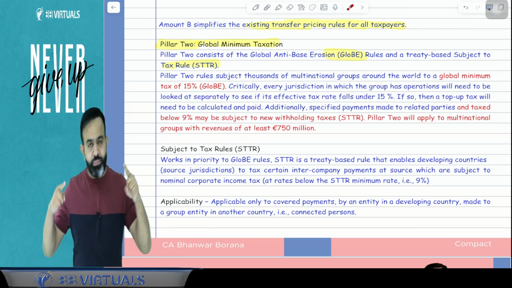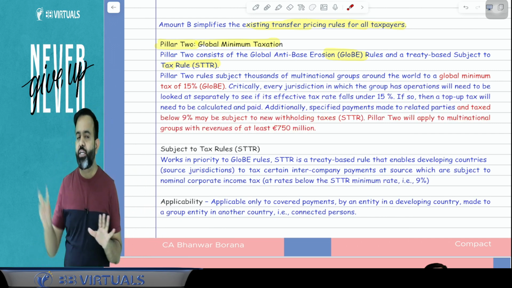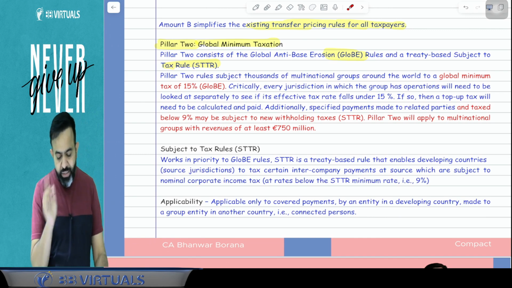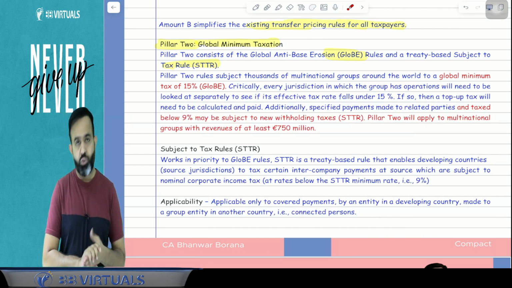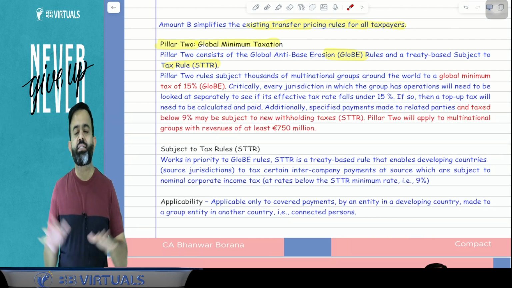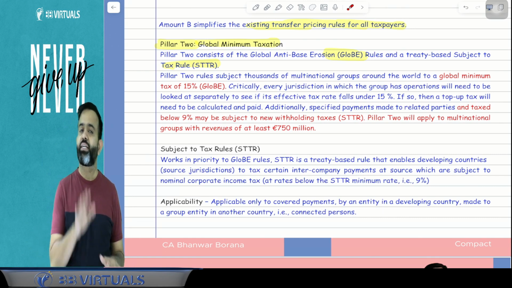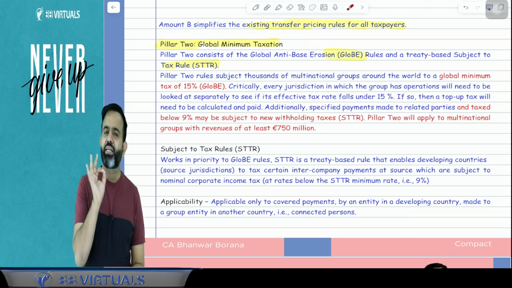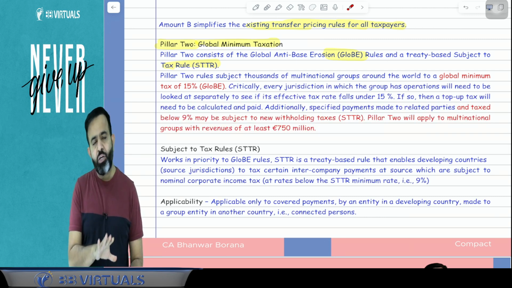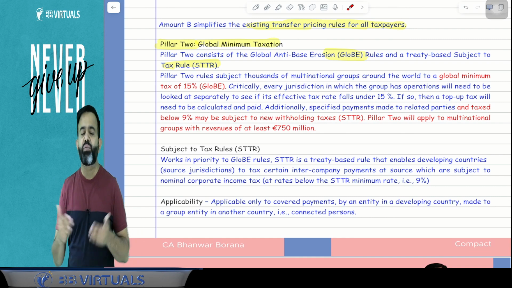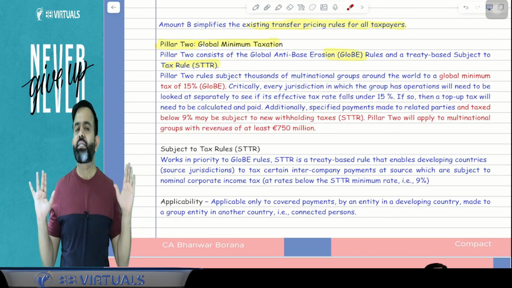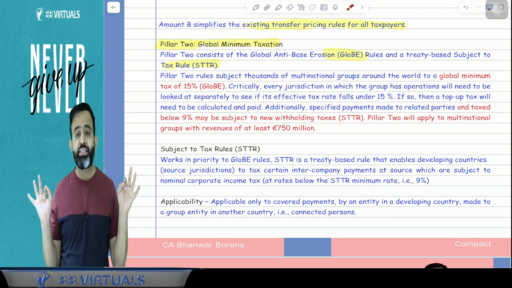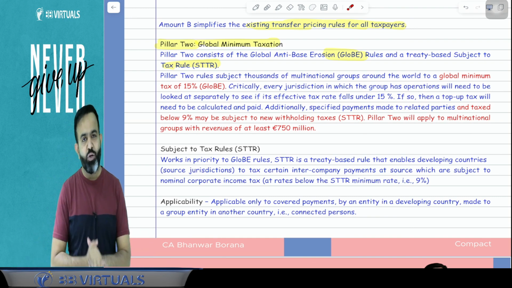So here in the second pillar, you will understand two types of rules. One is the GloBE rule, that is, Global Anti-Base Erosion rules, and one is the STTR, that is, Subject to Tax Rules. And guys, the GloBE rule says that in every jurisdiction, the MNC has to pay tax at the rate of 15%, meaning the minimum tax is 15%. And the STTR rule says that whenever payment is made between associate enterprises, then that should be subject to at least a 9% minimum rate. That is called your STTR.